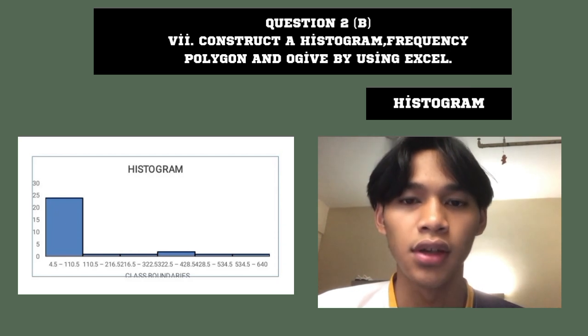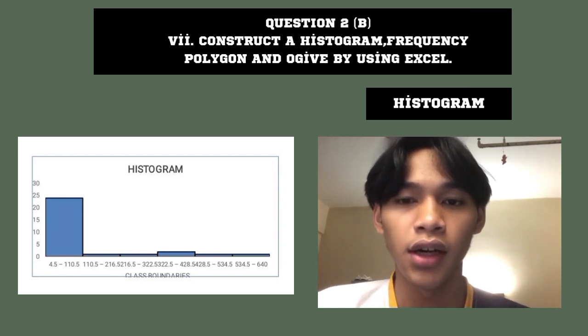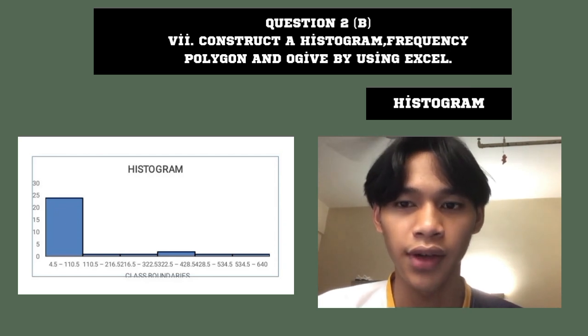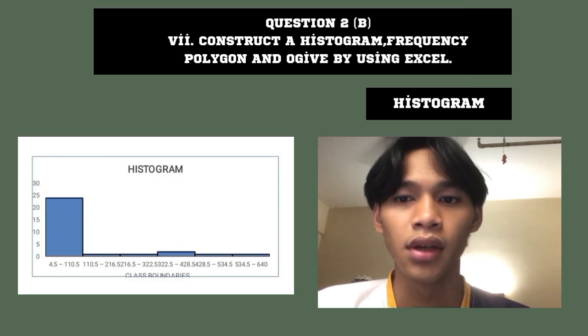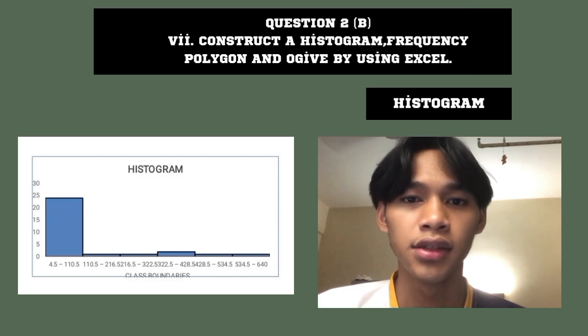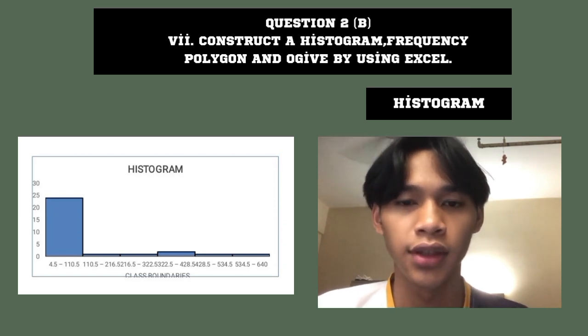For the fifth class boundaries, which is 428.5 and 534.5, we got 1 student. For the sixth class boundaries, which is 534.5 and 640.5, we got 1 student.